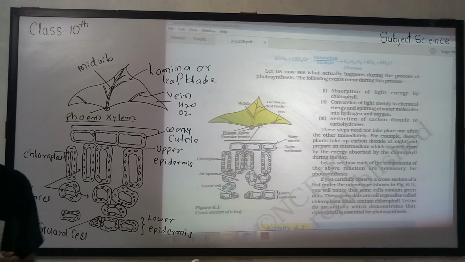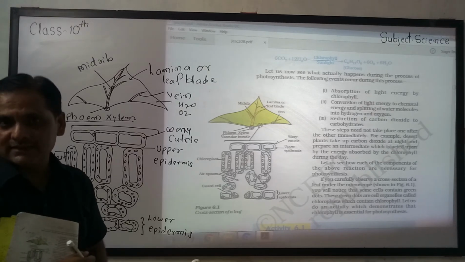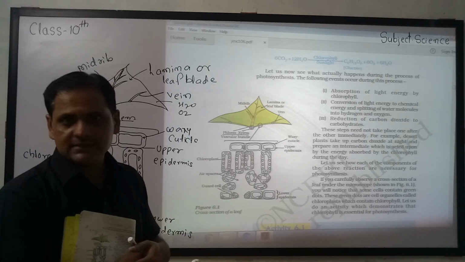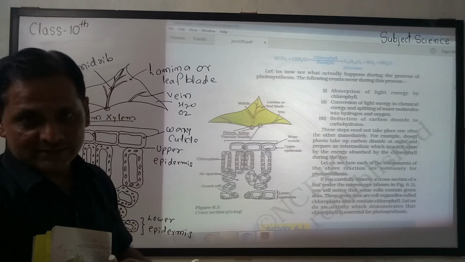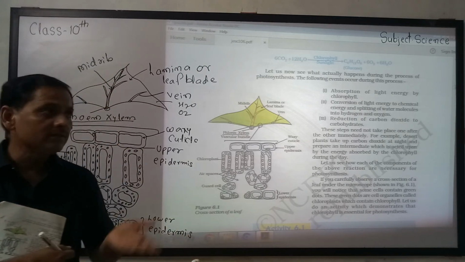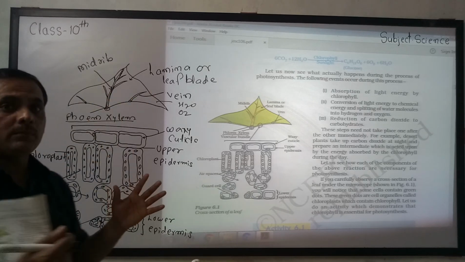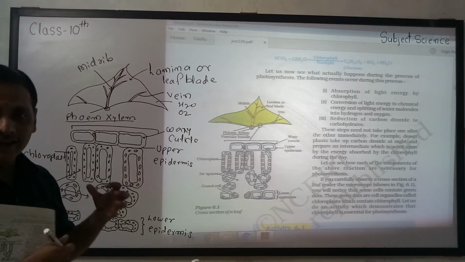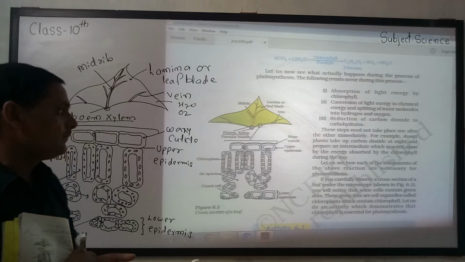Means all reactions play a very important role in photosynthesis. Clear? And without photosynthesis, the plant cannot survive. The plant uses natural things, carbon dioxide, water, in the presence of chlorophyll and sunlight, and prepares its own food. So the plant is called autotrophic.